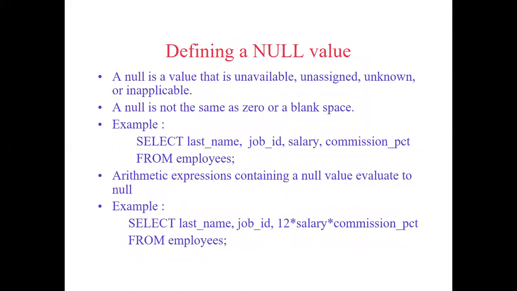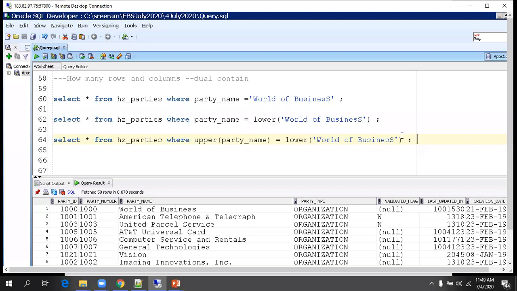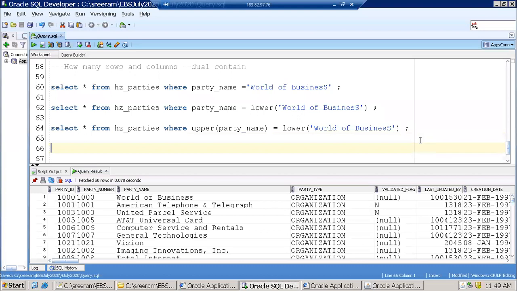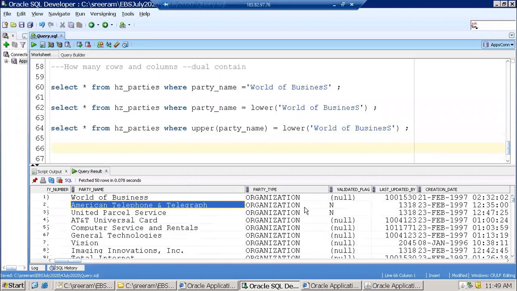Okay, coming to the very important one, null value. Let me tell you now. So what is null actually? Any idea? Can we compare with null? Here, if you observe, most of the columns, some columns have value and some columns do not have value. Wherever you don't have value, you're calling them null, right? Let us get a good understanding of null first.